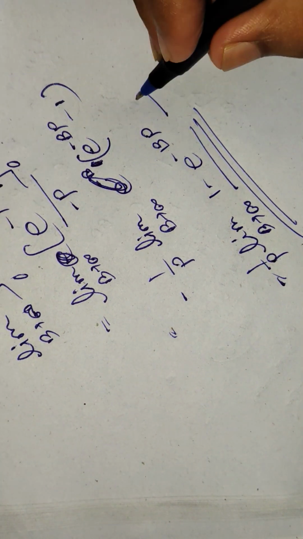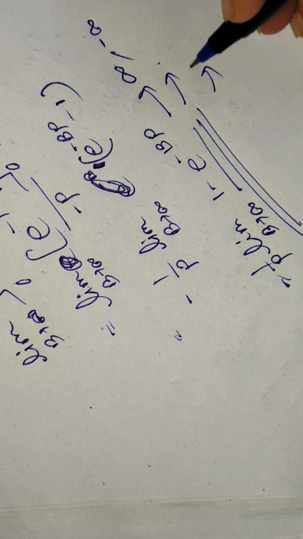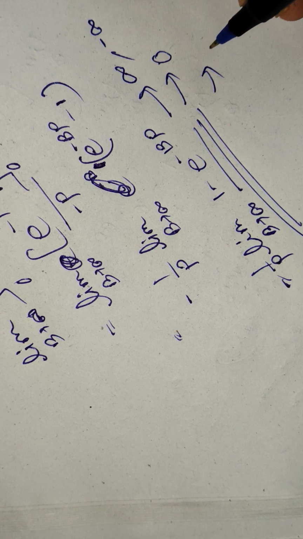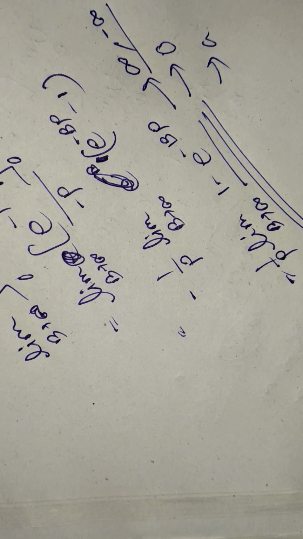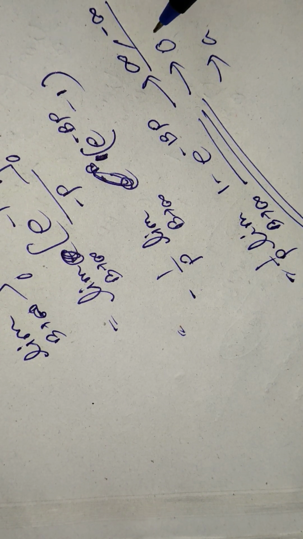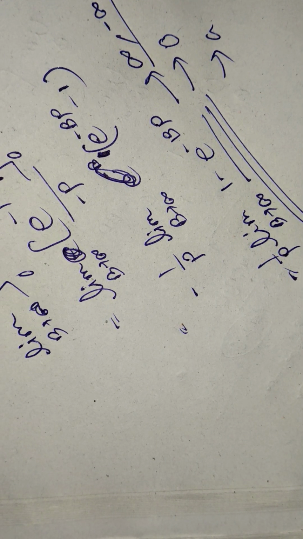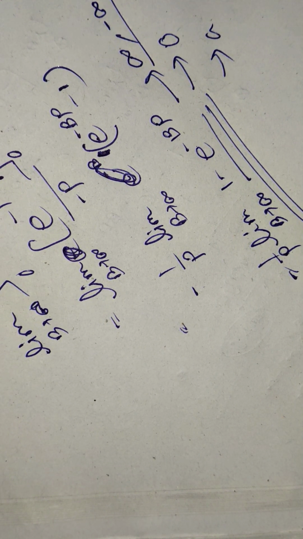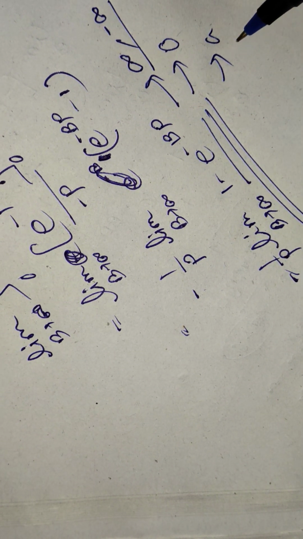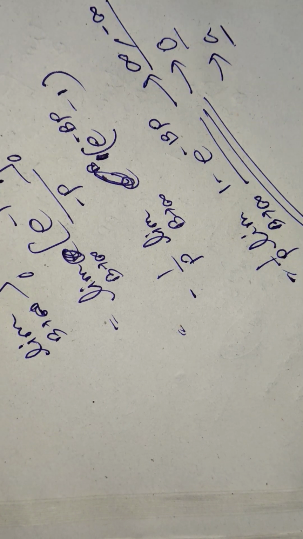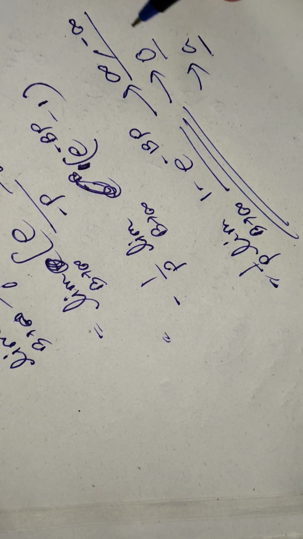Basically the value of this limit will be either infinity, minus infinity, 0, or something constant. When it is infinity or minus infinity, it will not converge. When it is a constant or 0, then it will converge.